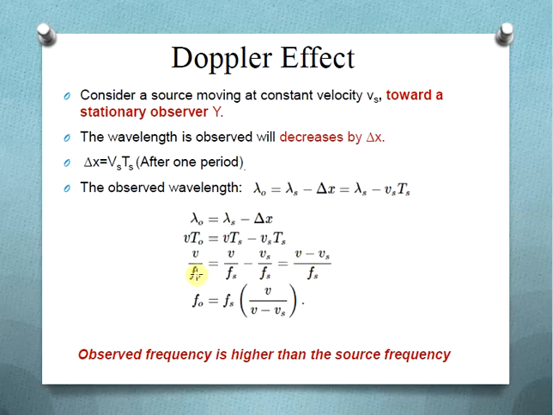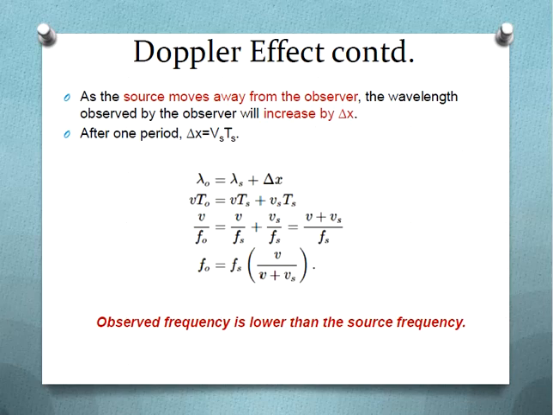So from this, fo is equal to fs into v by (v minus Vs), where v is the velocity of sound. From this expression, we can see that the observed frequency will always be higher than fs, the source frequency.